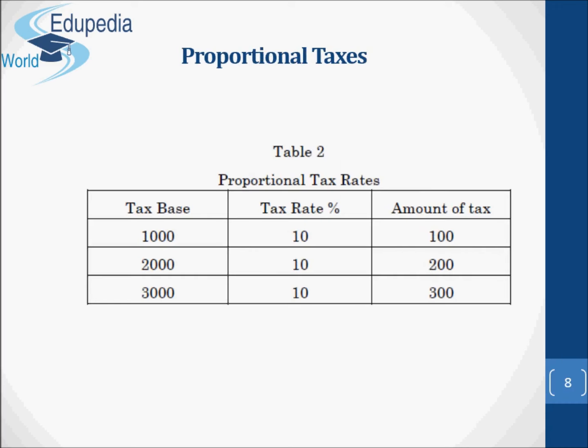Concerning the proportional taxes, a proportional tax is one in which the rate of tax remains the same, irrespective of the level of income. Here, for example, the same percentage of tax is levied on all income groups. The tax amount is simply calculated by multiplying the tax base with the tax rate, and this is illustrated in Table 2.